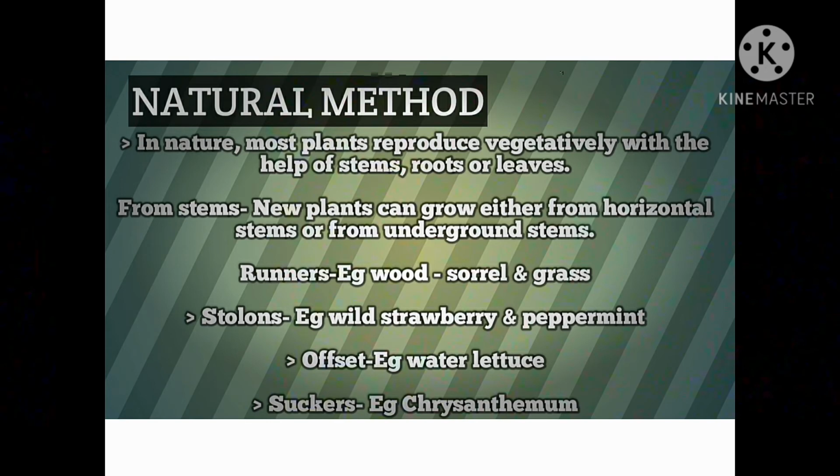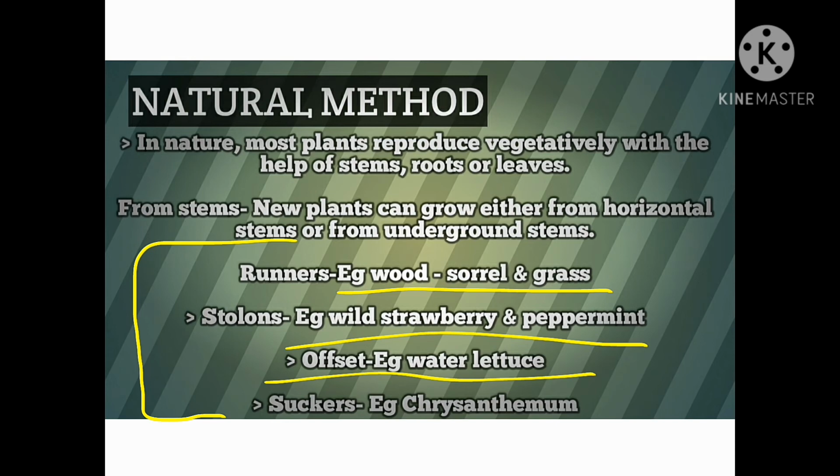Examples of these are runners, stolons, offsets and suckers. Their examples are also written, so you can have a look at them also.